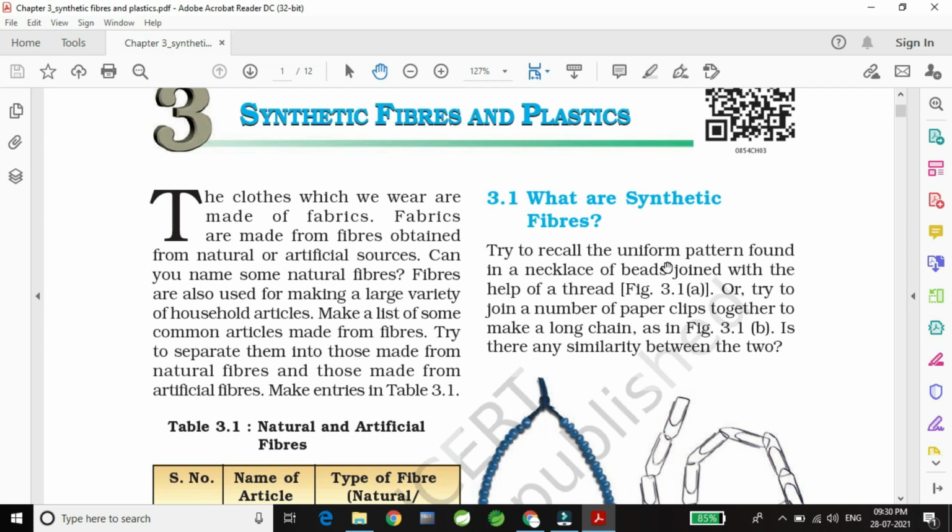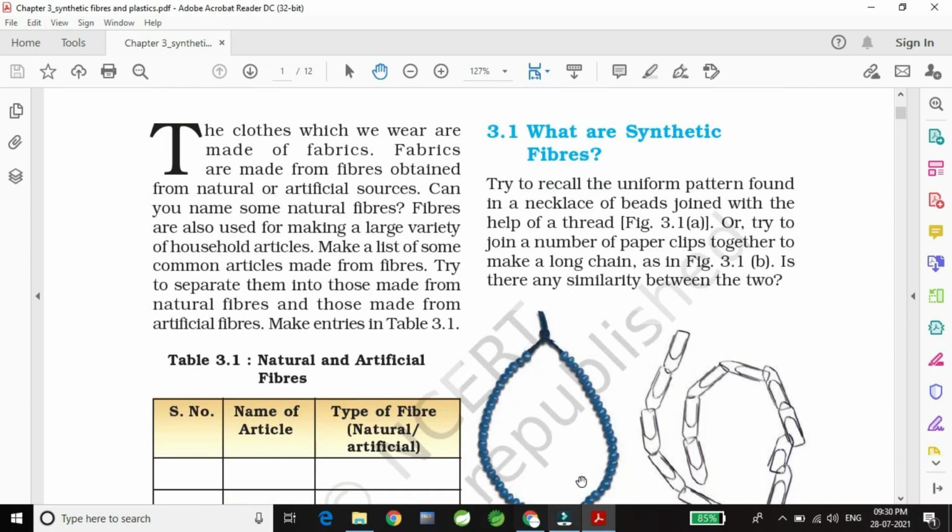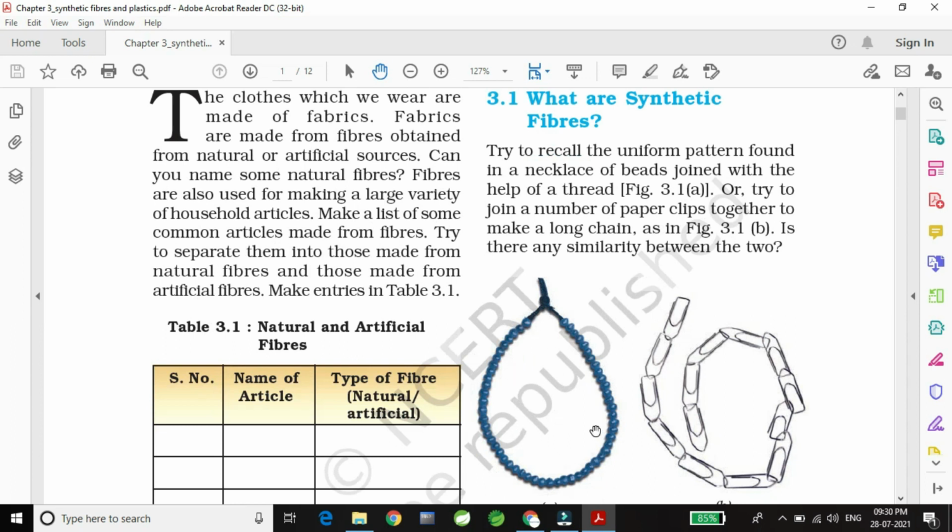Try to recall the uniform pattern found in a necklace of beads joined with the help of a thread. If we see this figure, it is a necklace which has a number of beads, joined by using a thread. Or try to join a number of paper clips together to make a long chain.